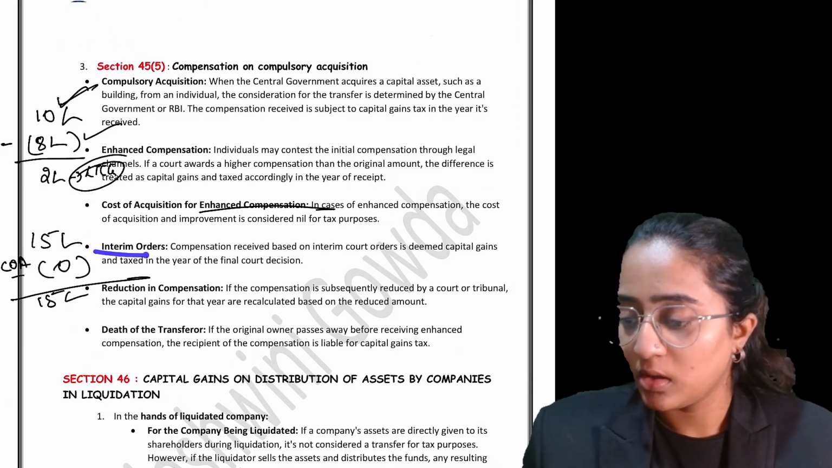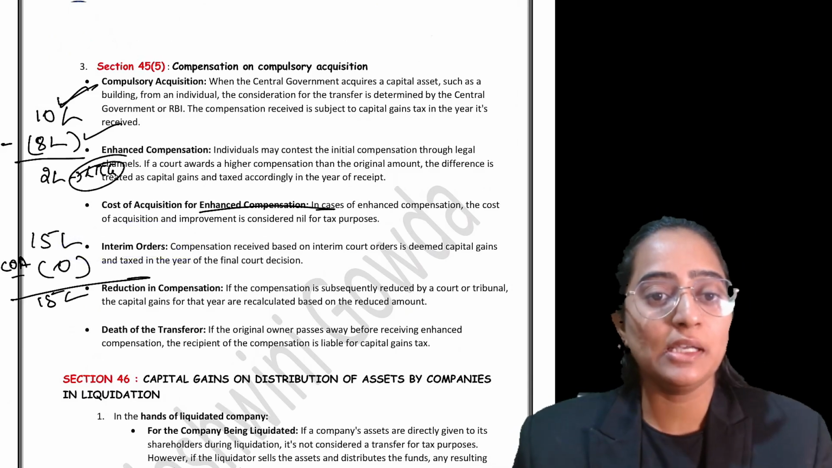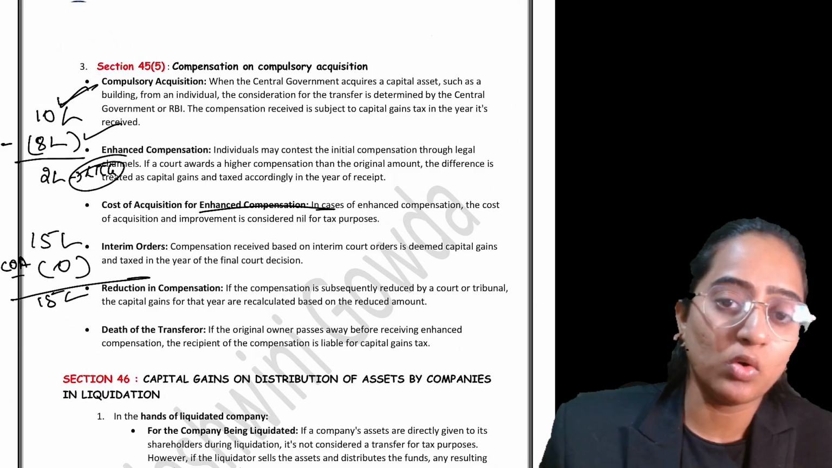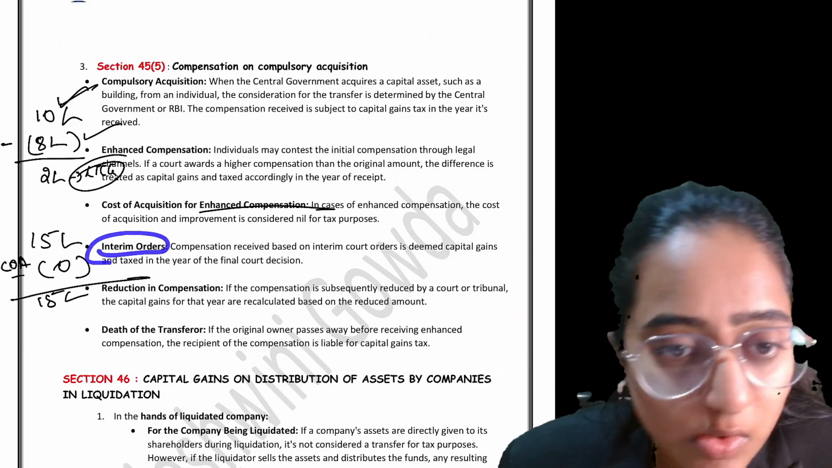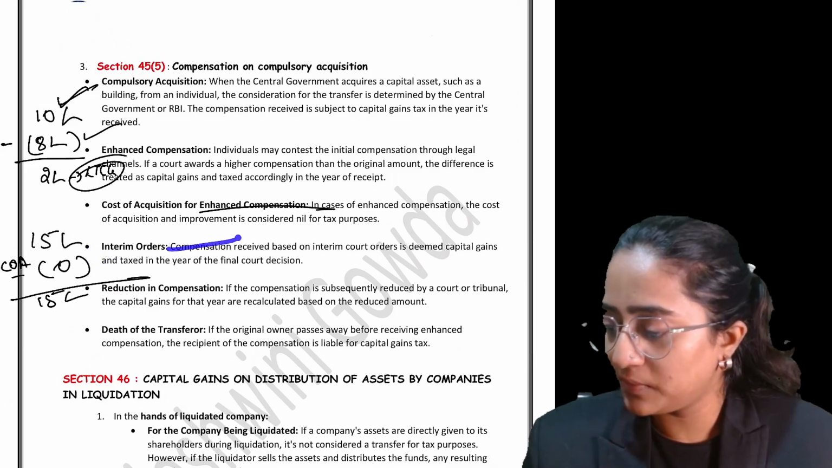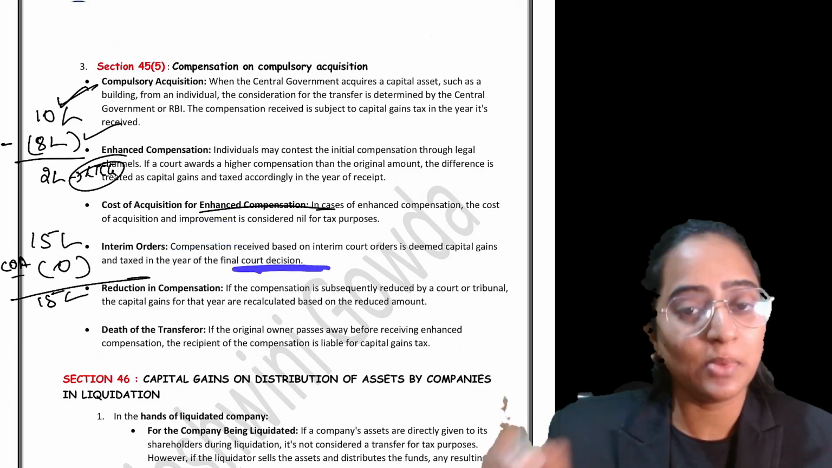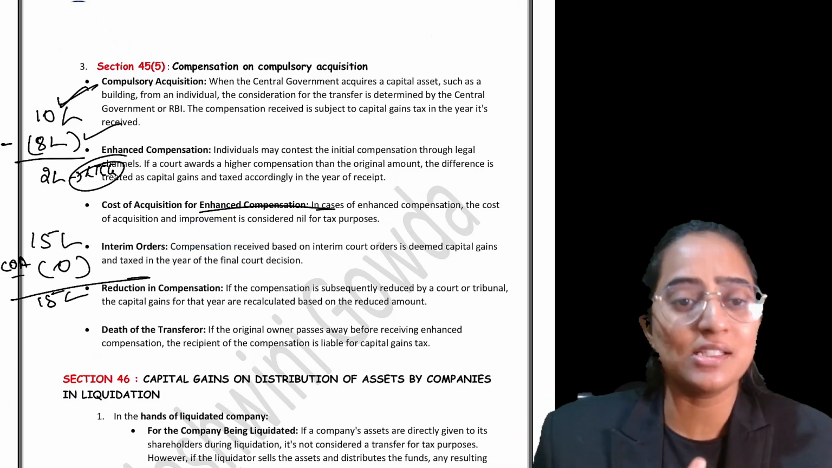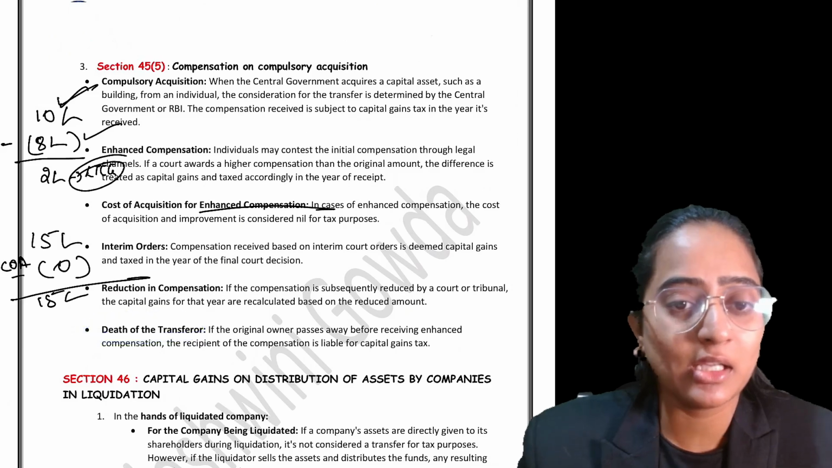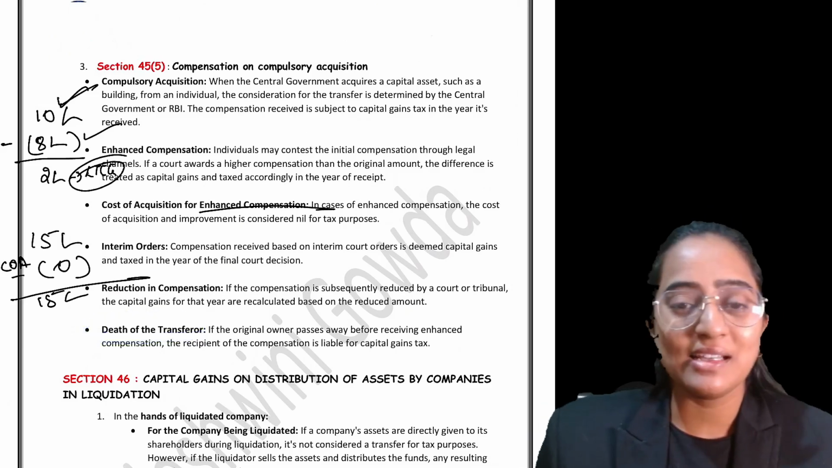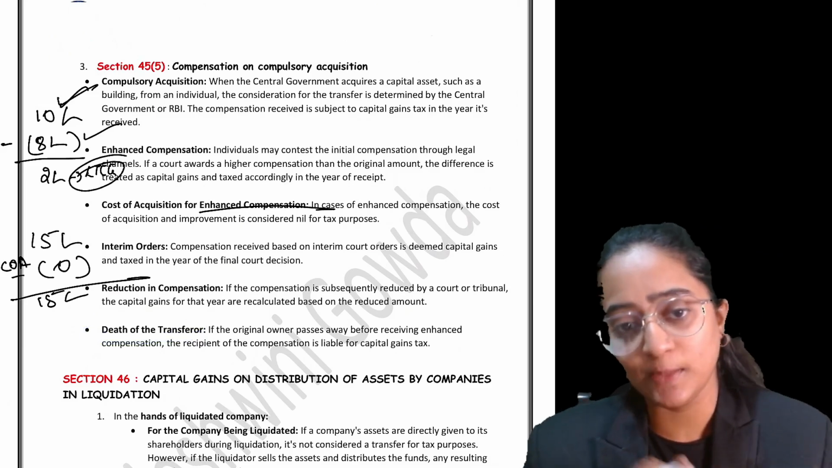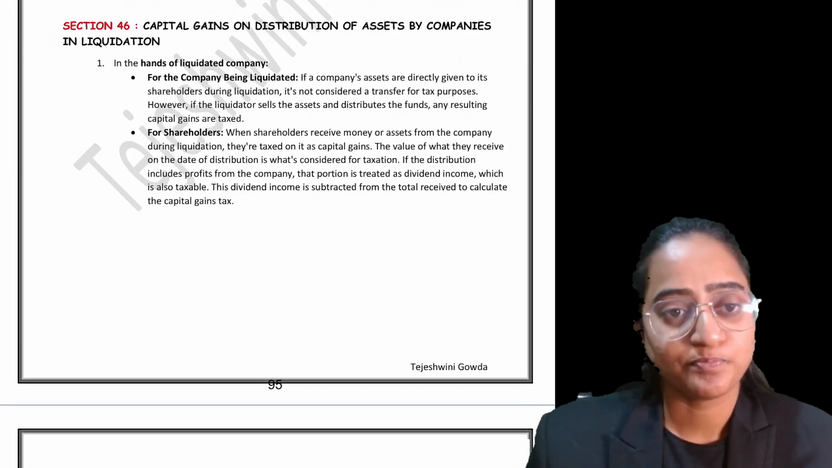Okay. Now, when it comes to interim orders, it is deemed capital gain and it is taxable on the final court decision. Interim orders means you are going to receive multiple interim orders. Remember, whatever compensation you have received in the interim orders will be taxable at the final court decision only, because it can change. Now, in case of the death of a transferor, whosoever is receiving that compensation is subject to pay the capital gain.